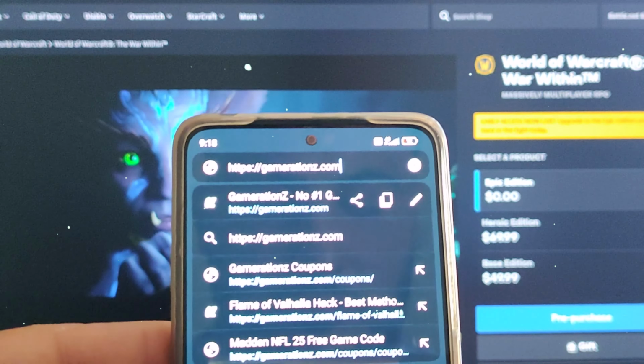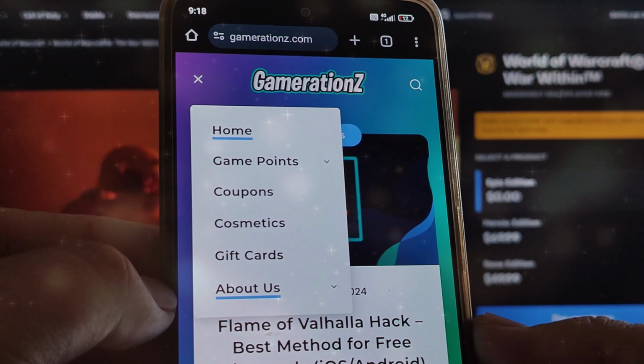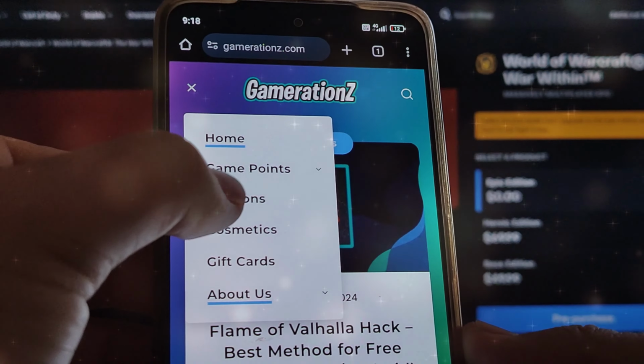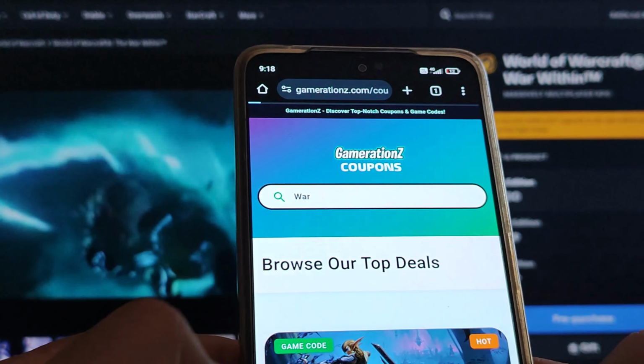First, head over to a site called gammarations.com. Enter this URL in your browser to access the site. You'll find a wealth of gaming tips, tricks, and coupons here. On mobile devices, tap the burger menu. If you're on a PC, look for the coupons page in the header menu. Click on the coupons tab, and you've arrived at one of the best platforms for free game codes you'll find online.